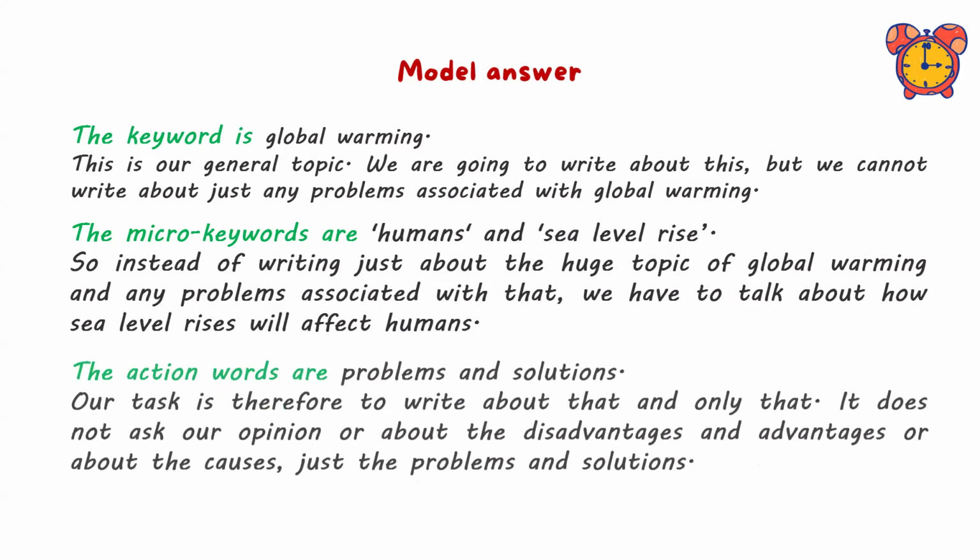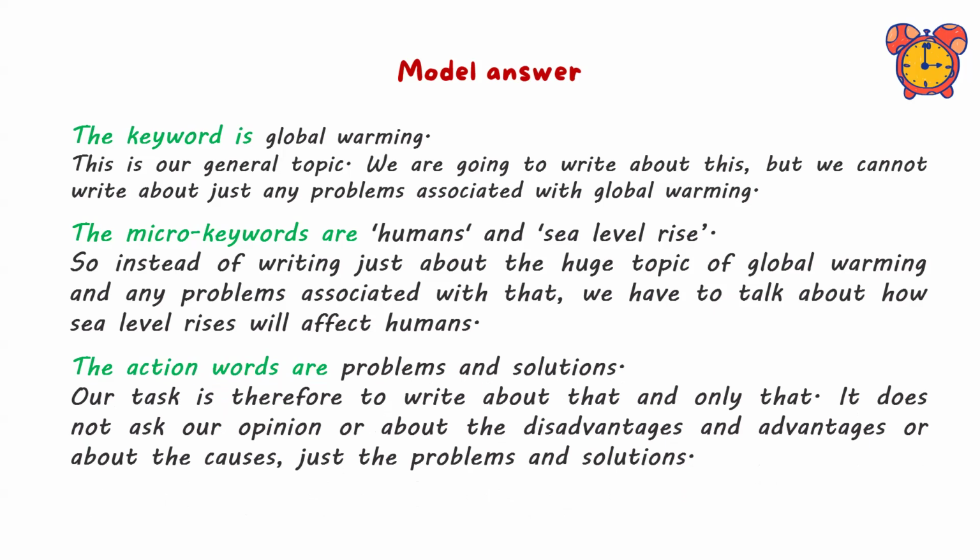And the action words, as you see, we have problems and solution. So I don't remember who wrote that problems and solution are keywords. No, they are not keywords. We call them action words. Our task is therefore to write about that and only that. You will write about only the problems and the solutions. It does not ask our opinion. So in this type, you don't need to write your own opinion, or about the disadvantages and advantages, or about the causes, just the problems and solutions. Did you get that, guys?